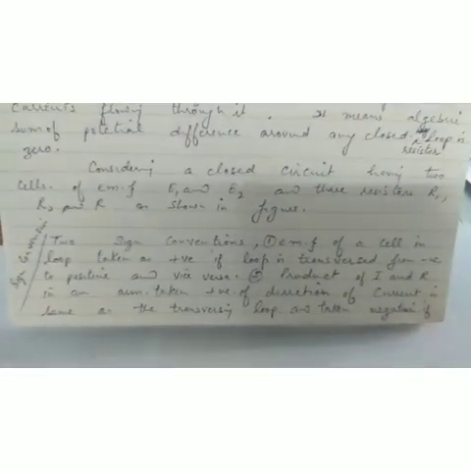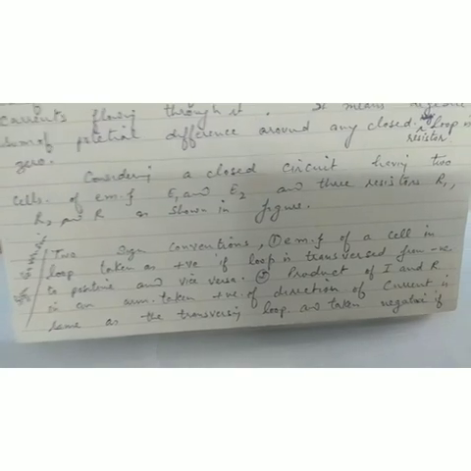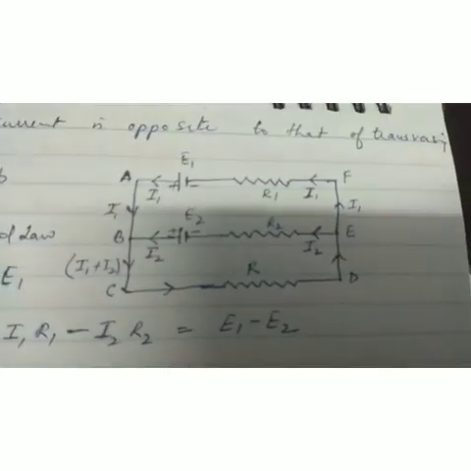Before discussing this law, we discuss the sign conventions. So we are considering here a closed circuit having two cells of EMF E1 and E2 and resistances R1, R2 and R3. You can see this circuit here. There are three loops.